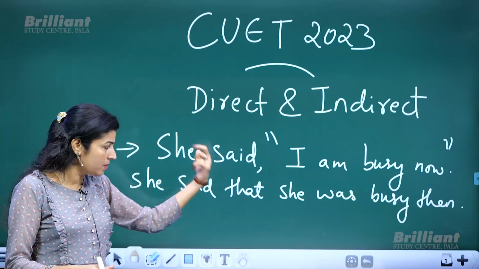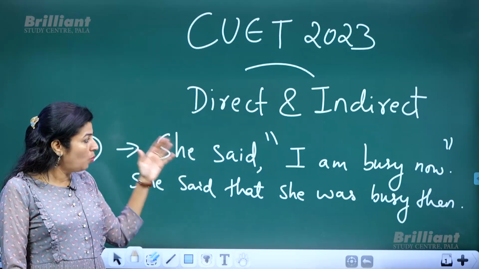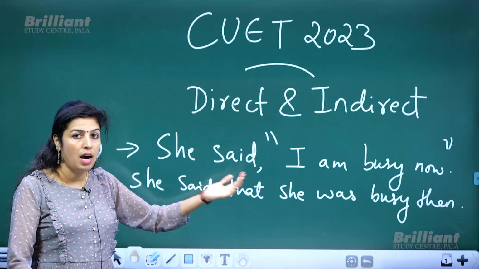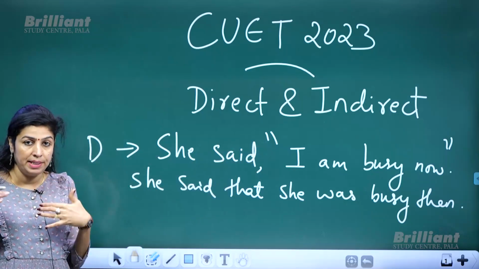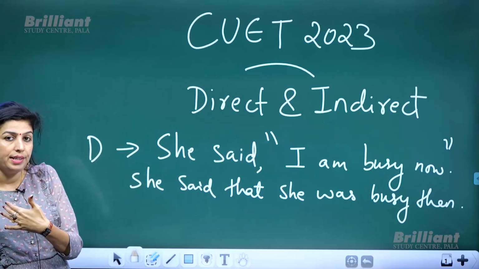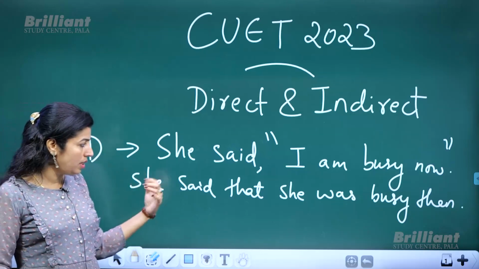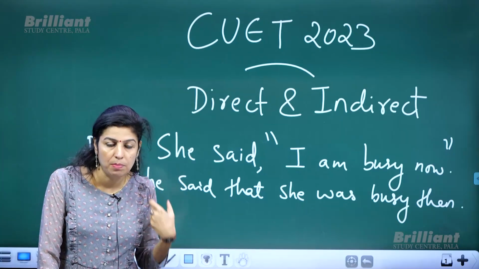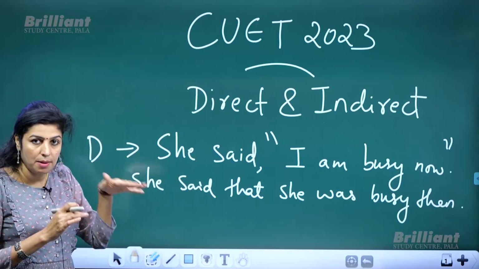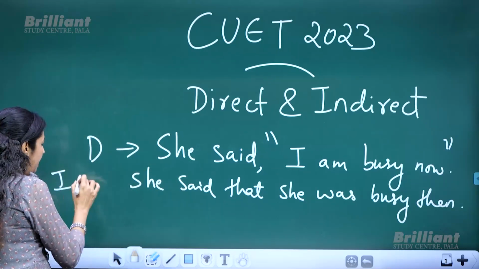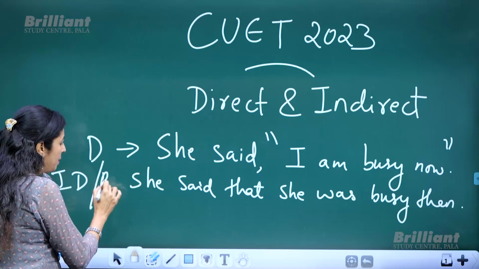But the message is that of the speaker, not my message. Whatever message was conveyed by the speaker, I as a mediator have conveyed it to another person using slight changes. That means I used my own words. And if such changes are made, you call it indirect speech or reported speech.